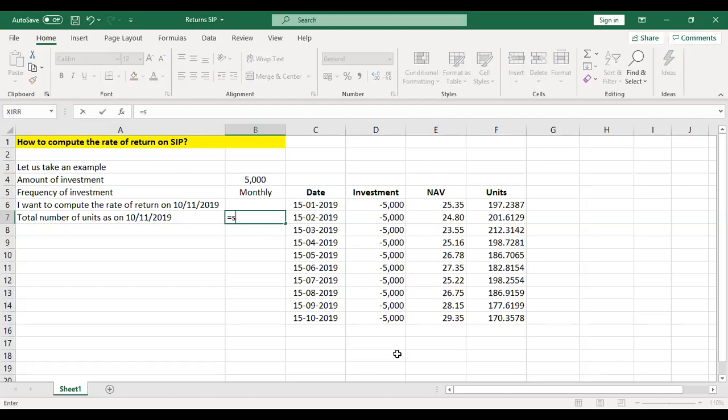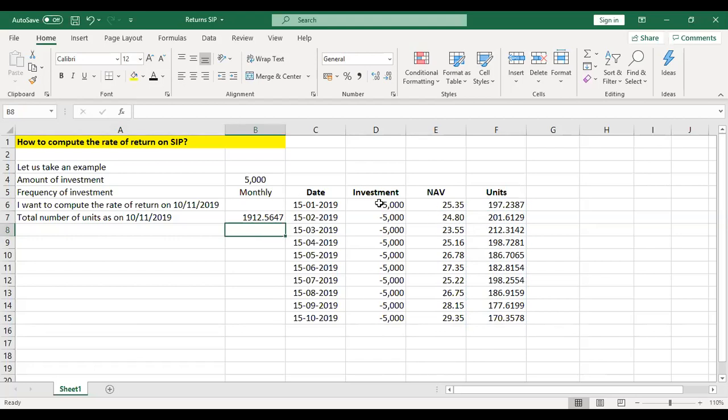This will be nothing but the total of all these number of units that I am holding. So it comes to 1912.545647.